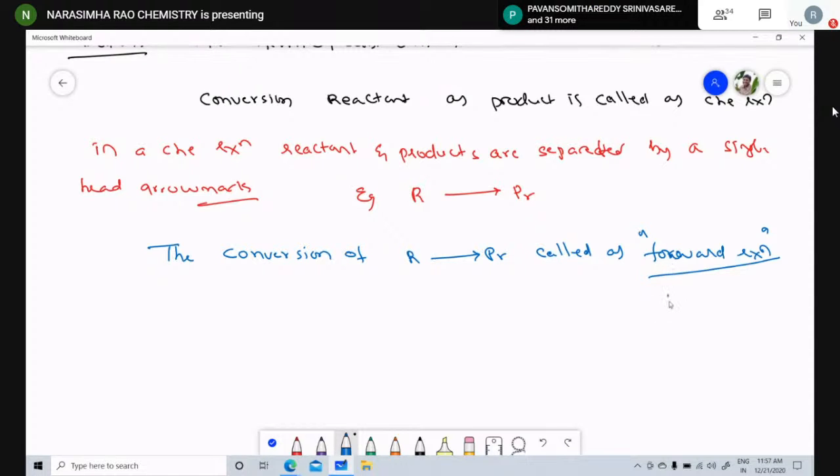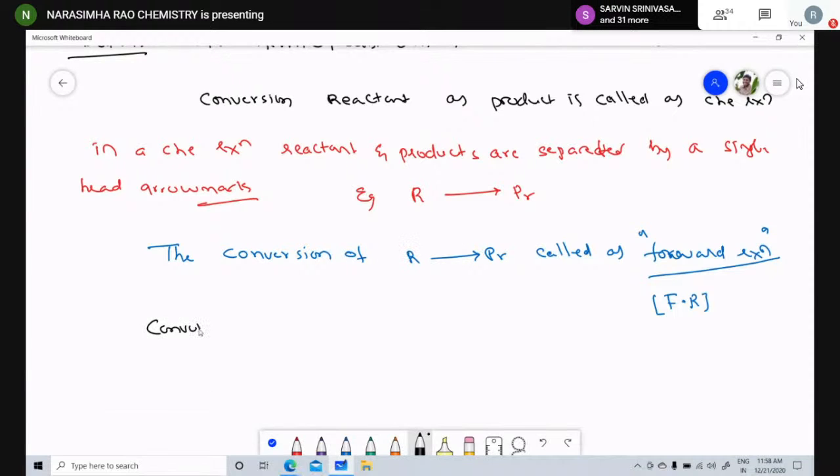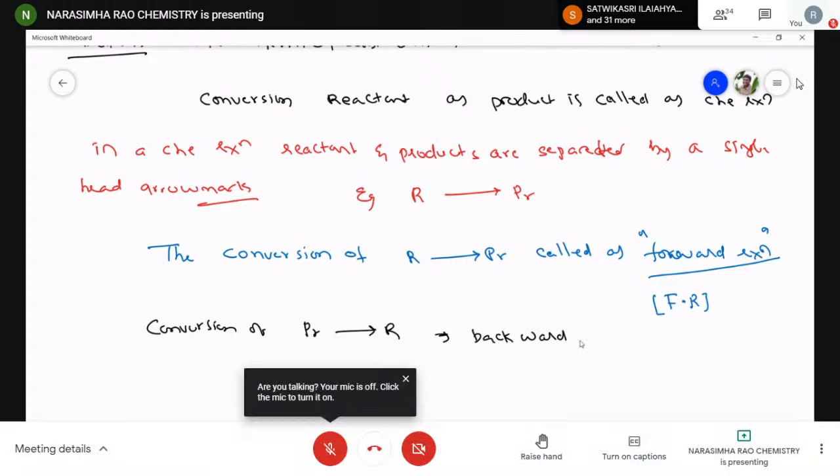Forward reaction, simply expressed as FR. At the same time, conversion of product to reactant is called a backward reaction, or a reverse reaction.